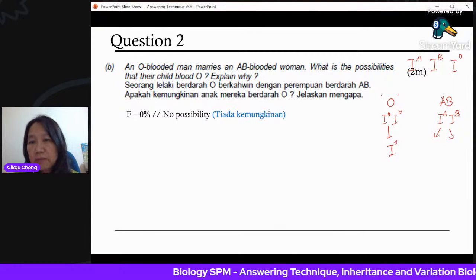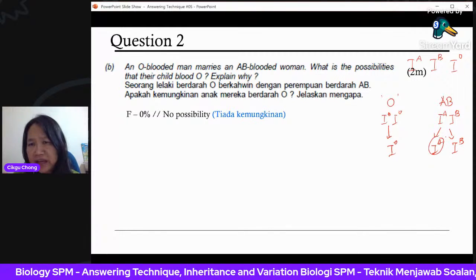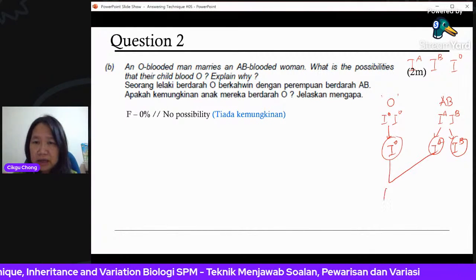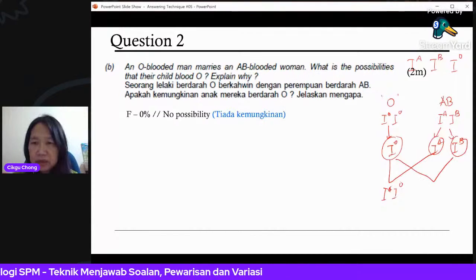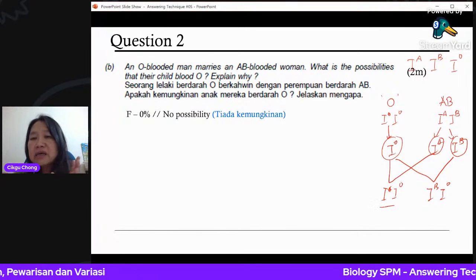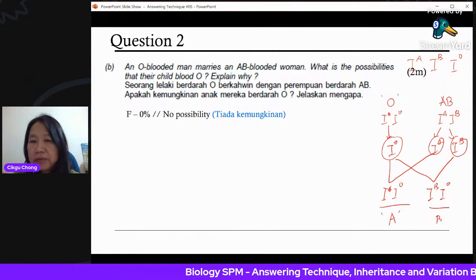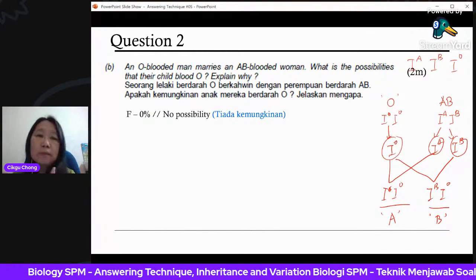And then when you want to combine, this is IA, 50% of the gametes will have IA, 50% will be IO. So you just combine this one, you get IA, IO. This is IBIO. That means all their children will be either IA or IO. That means A blood or B blood phenotype. It's not possible to have an O baby.